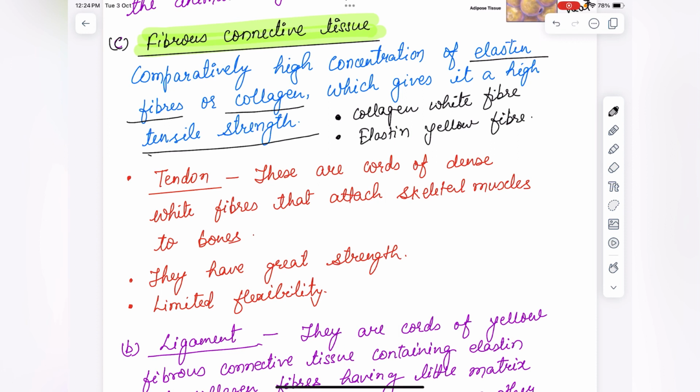The main role of the collagen white fiber is to provide strength, support, and structure to the body, and it is also responsible for healthy joints and skin. This white fiber is made up of collagen, and the yellow fiber is made up of elastin, and the white fiber is stronger than the yellow fiber.